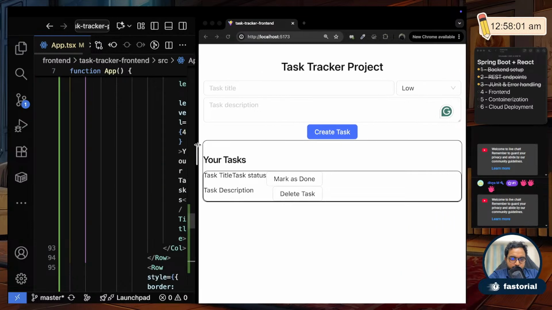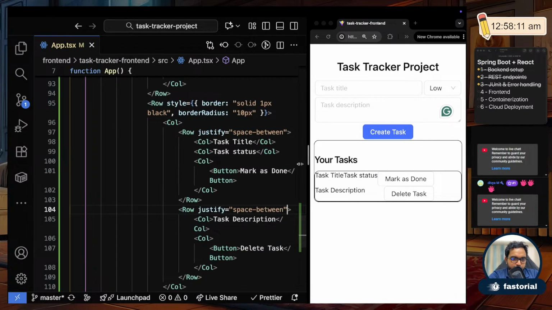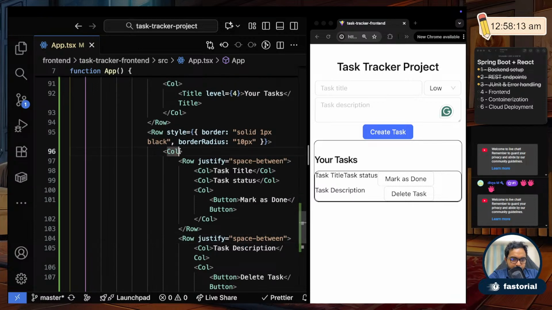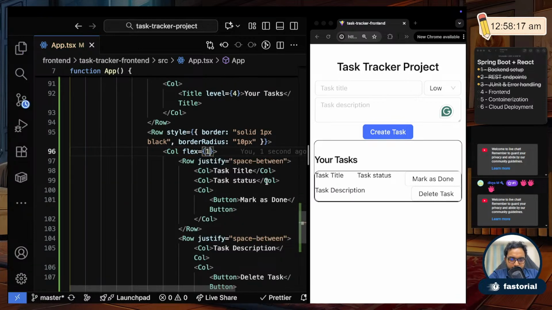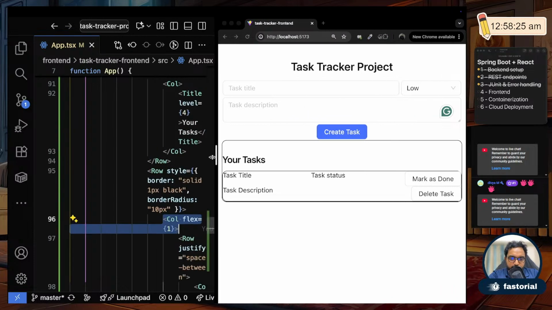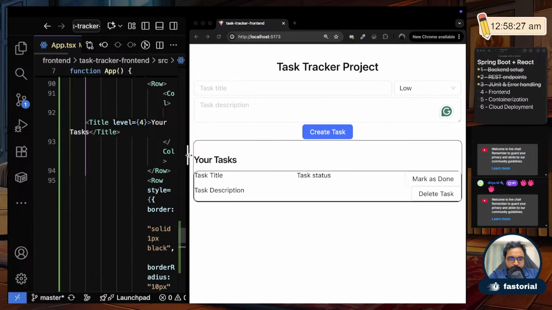Okay, so there is one more issue here. The rows didn't span the full area. If you remember, yesterday we had to set flex equal to 1 for those things. So let me do that. Flex equal to 1. Once I set that on the columns, it will span to fill all the area. Now you see it did what I wanted.